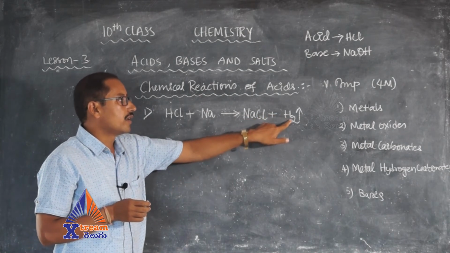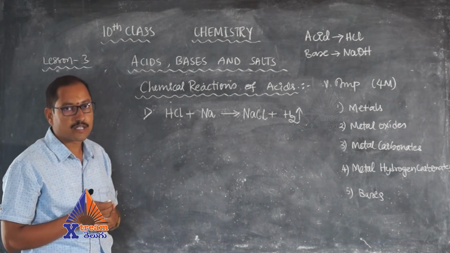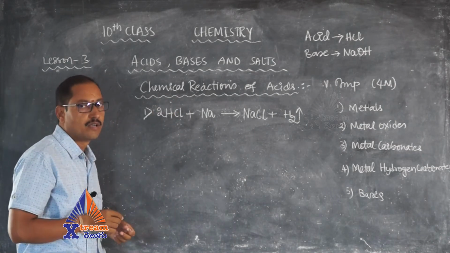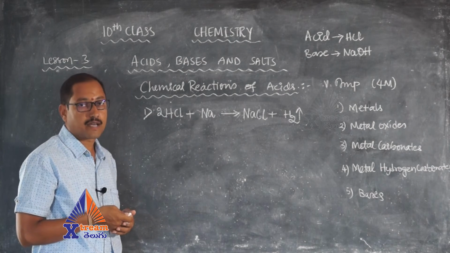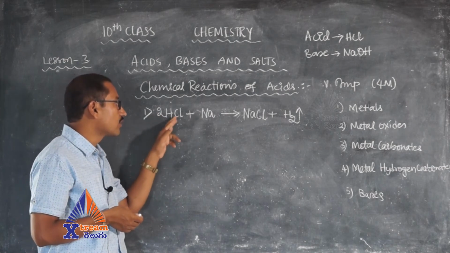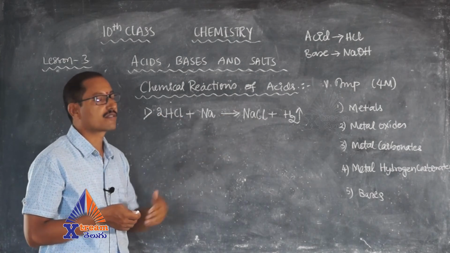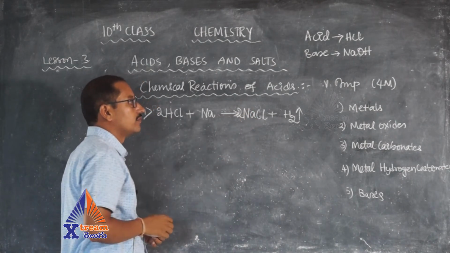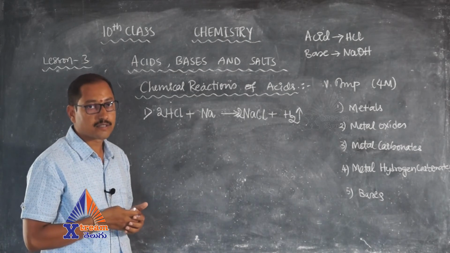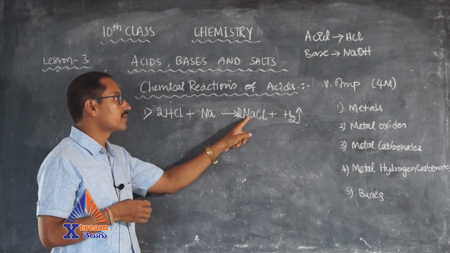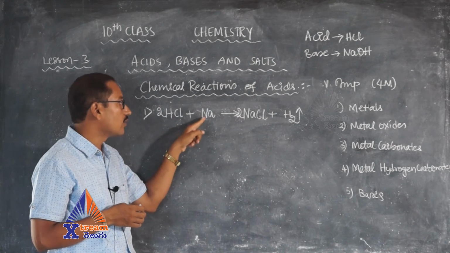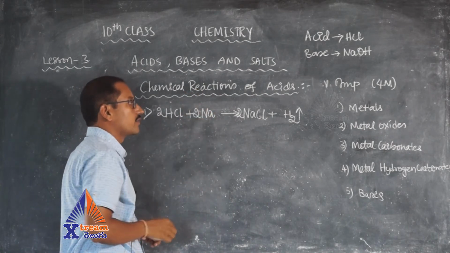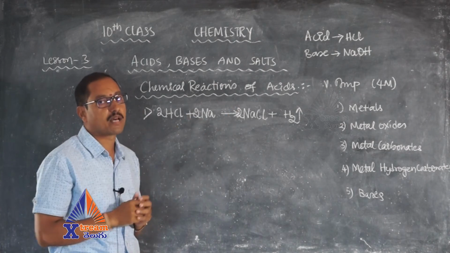2 hydrogen atoms are there here, here only 1 hydrogen atom is there. So I have to write 2 here. Then a new problem has arrived, that is nothing but 2 chlorines are there here, but here it has got only 1 chlorine. So here also I am writing 2. Then one more problem has arrived here. What is that? Here sodiums are 2 in number, but here only one sodium is there. So I am writing a 2 here also, so that the entire equation gets balanced.